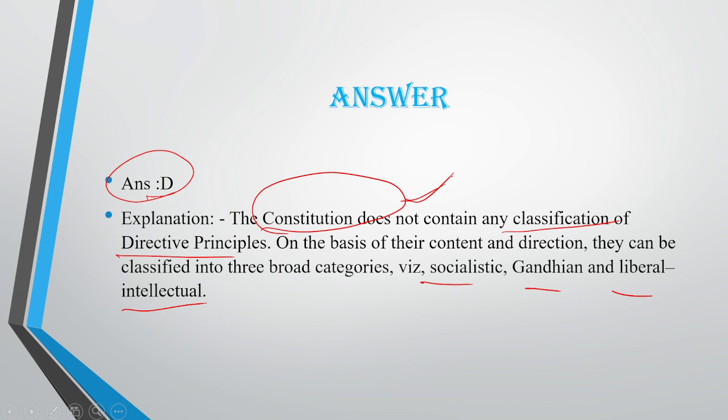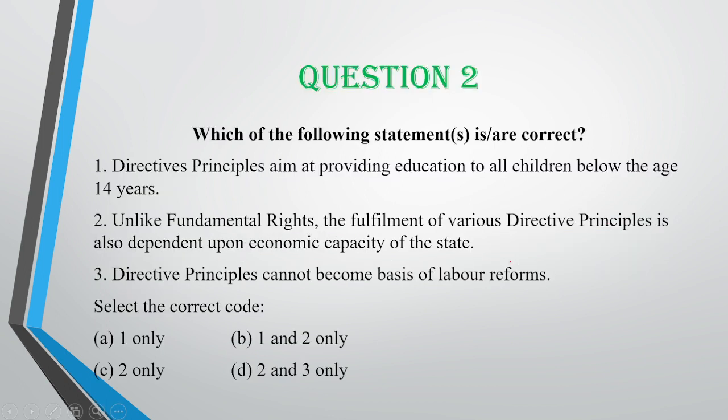Like in fundamental rights, we know the right to equality, right to freedom, right against exploitation, religious rights, minority rights, and rights to constitutional remedies. These are the divisions in fundamental rights which are mentioned in the Constitution. Such classification is not there for DPSP, but still we have classified it into socialist, Gandhian, and liberal intellectual.